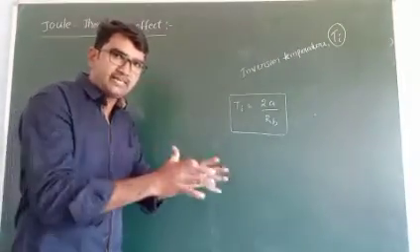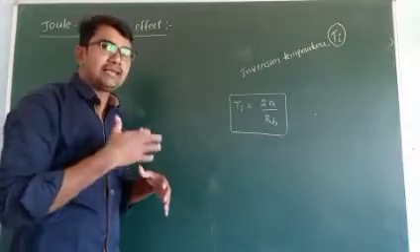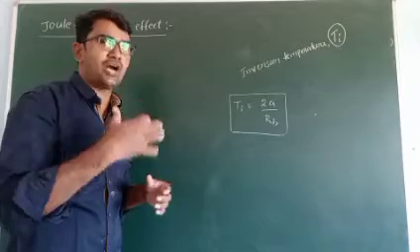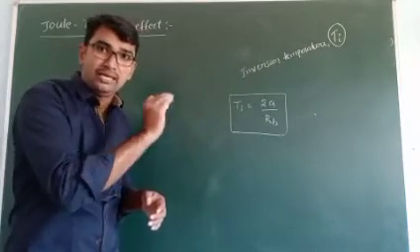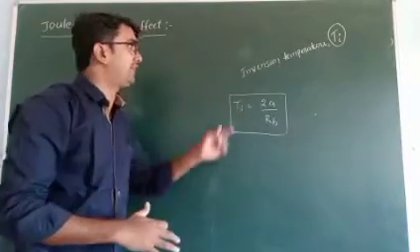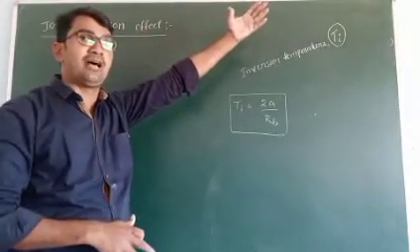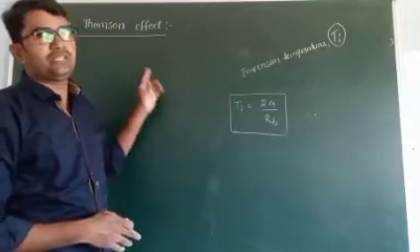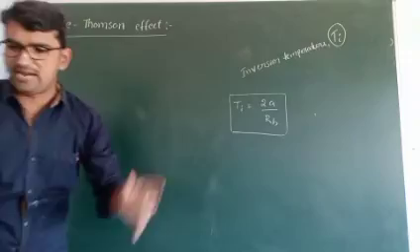A compressed gas allowed to escape through a small hole is cooled. This is the Joule-Thomson effect, but it is observed only below the inversion temperature; above it we observe heating. So here we discussed the Joule-Thomson effect and inversion temperature. Now write the notes.